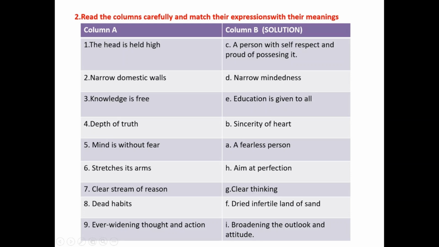Here is the solution of activity number 2, column A and column B. Question number 1. The head is held high. Answer is option C, a person with self-respect and proud of possessing it. Question 2. Narrow domestic wall. Answer is option D, narrow-mindedness. Question 3. Knowledge is free. Answer is option E, education is given to all.